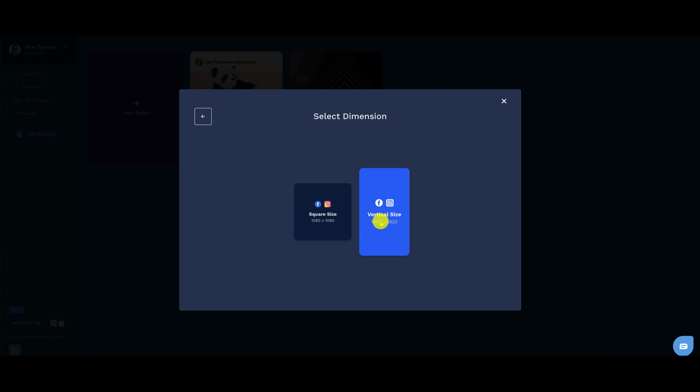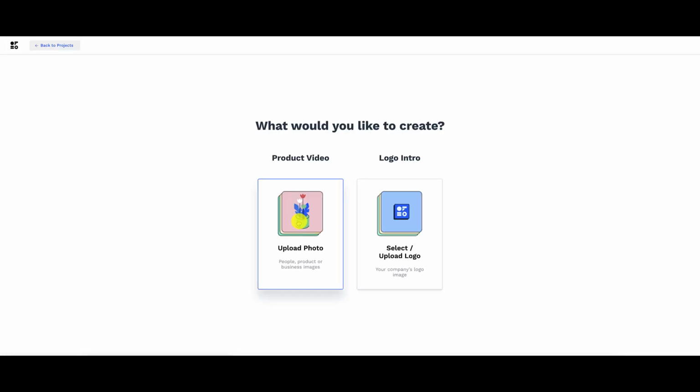There's going to be some minor tweaking involved, but OFFEO will do all the heavy lifting for you, which makes your life so much easier. But let's go into square size here. And from here, it's going to ask you what would you like to create, either product video or a logo intro. I'm not going to go into the logo intro here, but the logo intro is basically akin to a logo stinger. So if you're creating logo stingers, you can create those types of intros for yourself or for clients. So this is another way that you can earn some extra money on the side if you are using OFFEO. But we're going to go with the product video here, and it says upload photo.